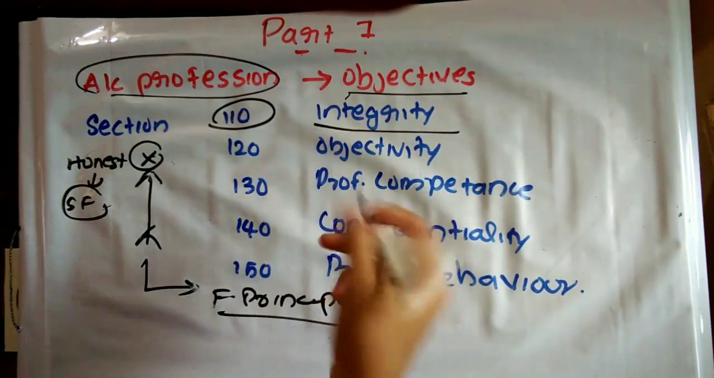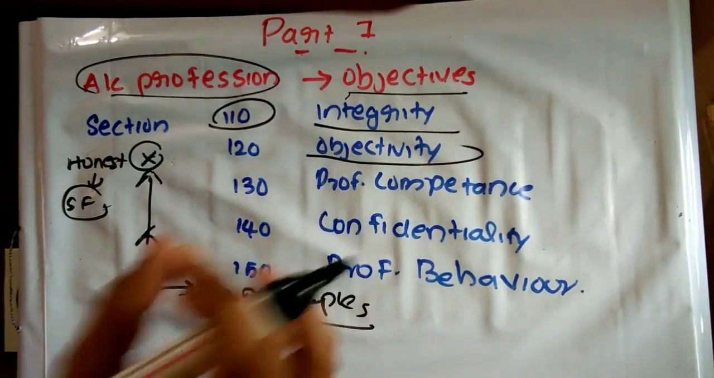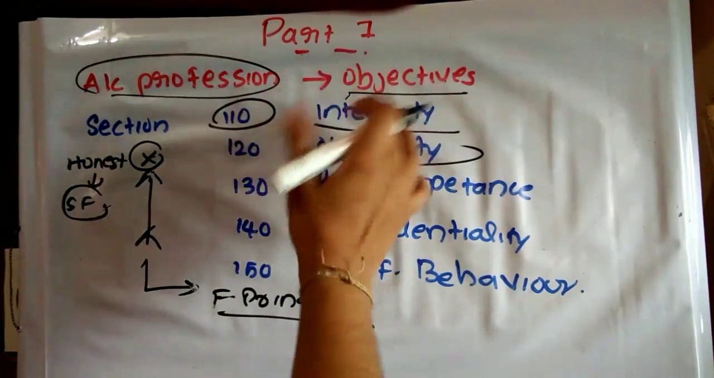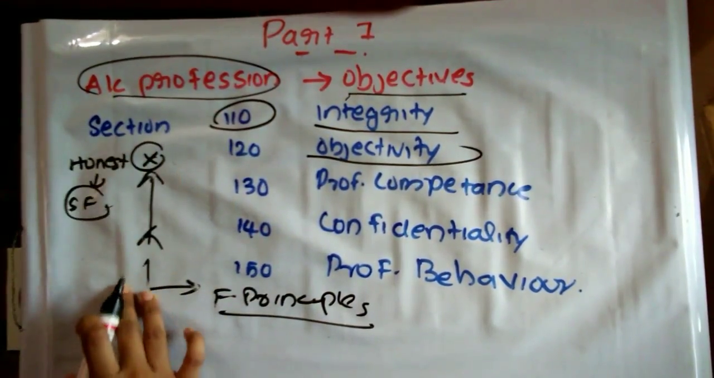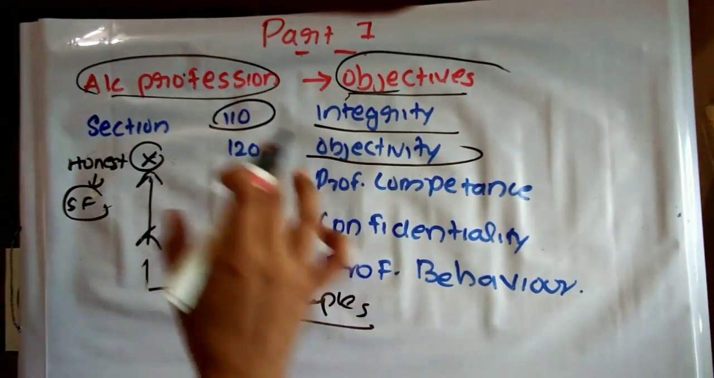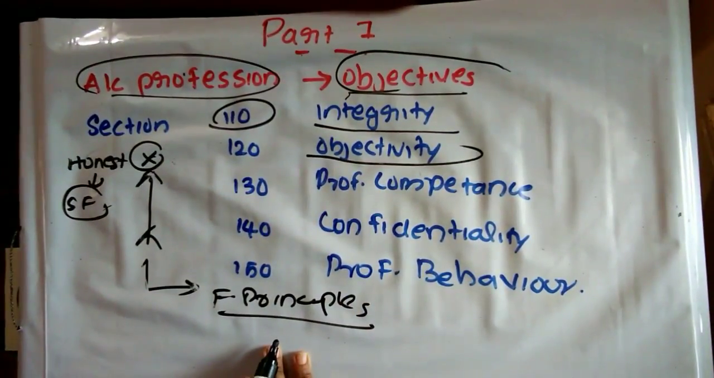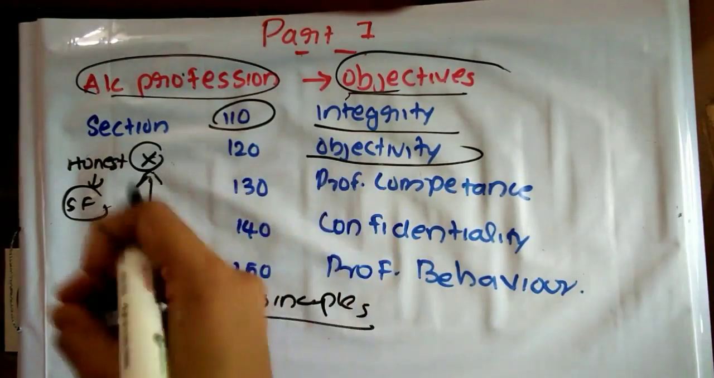Then objectivity. This is another fundamental principle. What is meant by, or what is included in, objectivity? Objectivity is also a fundamental principle that is to be followed by a professional accountant in order to attain the objectives of the accounting profession. It states that the fundamental principle of objectivity imposes a responsibility on the professional accountant that he should not compromise his profession because of any conflict, bias or undue interest when we perform our function.